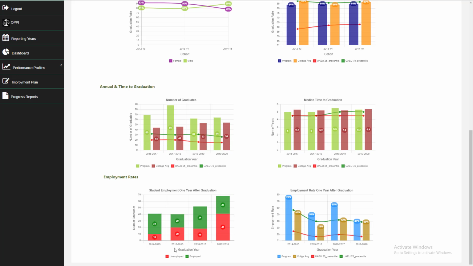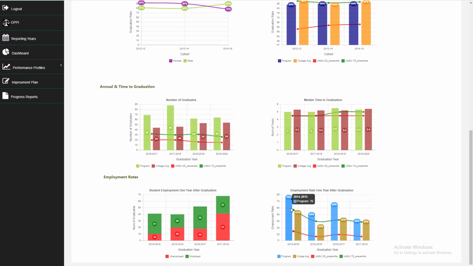Employment rate. Here we see the employment information of the students as provided by ADIC. It shows the number of students employed after 9 months of graduation. So here it says that for the students graduated from mechanical engineering in 14-15, after 9 months of graduation, 31 of them are employed and 10 unemployed.